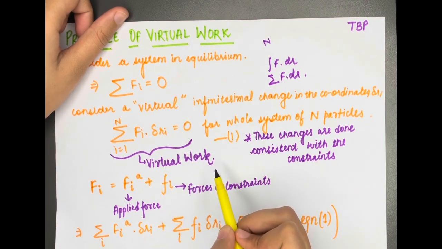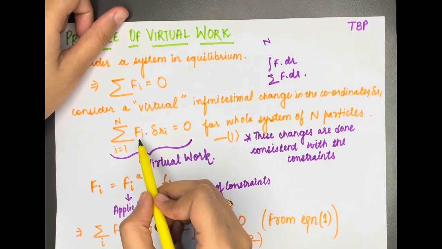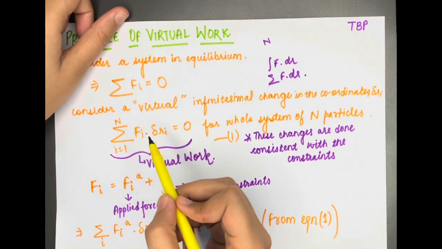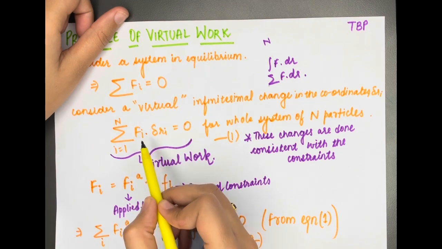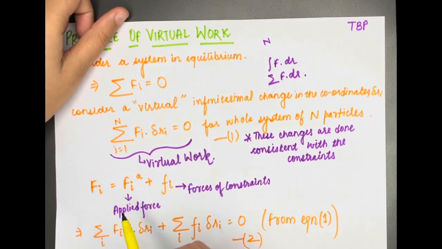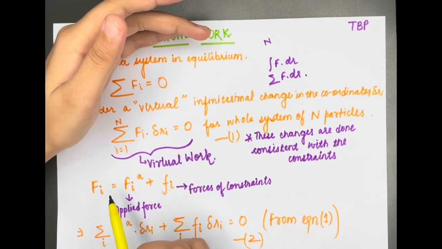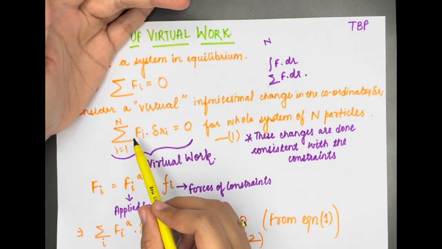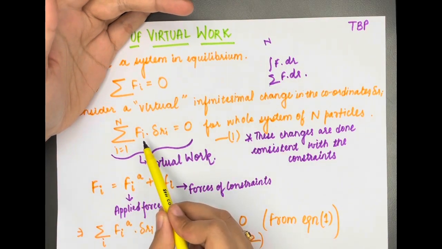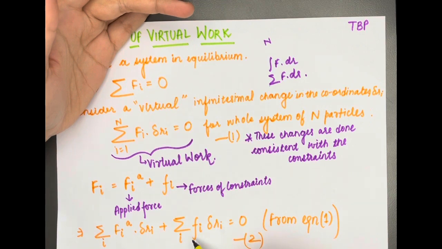Now what we are going to do is get to the expression of Fi. Now what is this force? We are going to separate this force as the sum of the applied force Fia and the forces of constraint small fi. Now putting this expression of Fi back into equation 1, what we get is summation i Fia dot del Ri plus summation i fi dot del Ri is equal to 0.